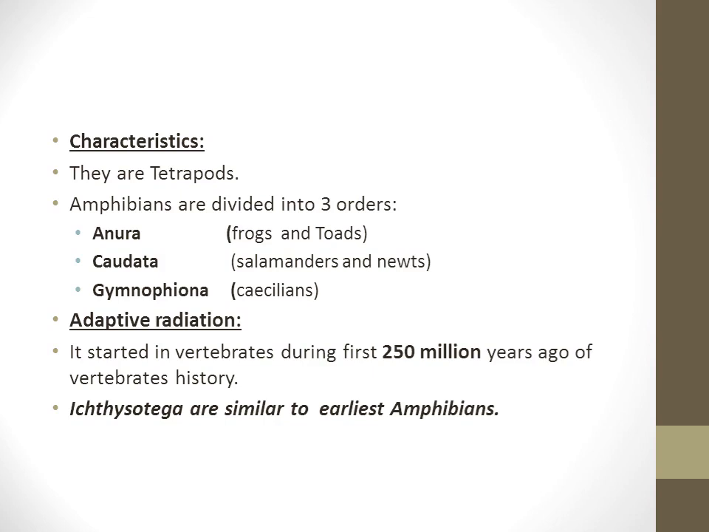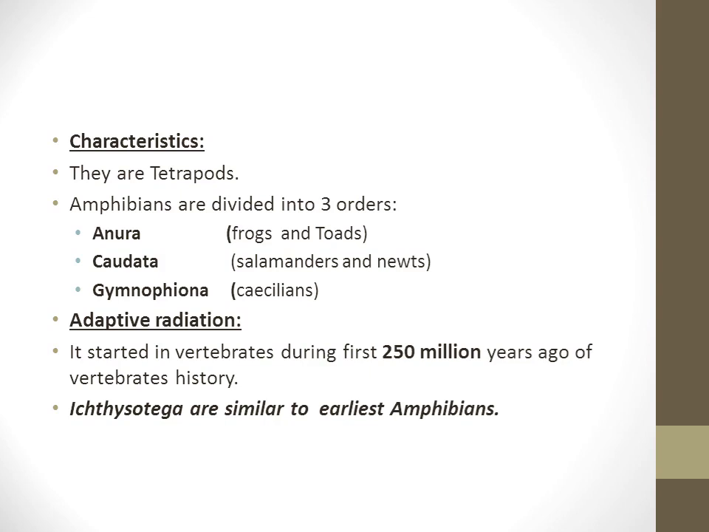Then adaptive radiations were produced in amphibians. They produced the great variety of amphibians that exist today. Later, convergent and parallel evolution took place in amphibians. Then widespread extinction also took place.